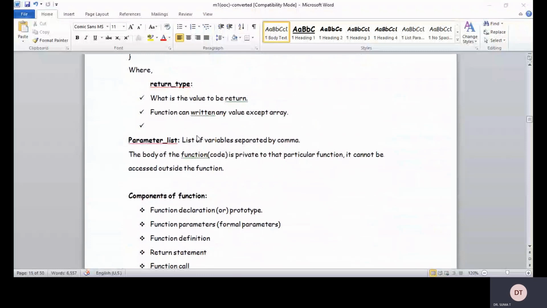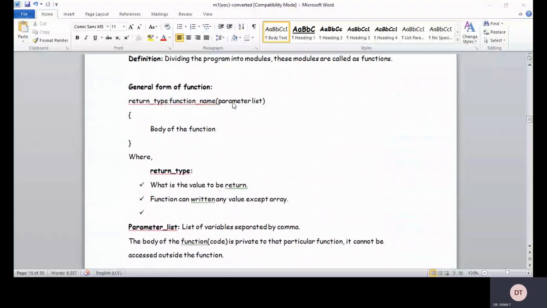Okay. So the parameter list is variables separated by commas. If you have more than one parameter in the list, they are separated by a comma. And what will be the return value? The return type of the function is the data type of the value you are returning: integer, float, character, or double, right? A function can return any value except an array, because a function can return only one value at a time. An array is a group of variables, so it cannot return more than one value. That is why you cannot return an array; you can return only one variable.